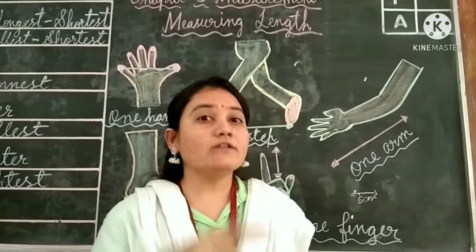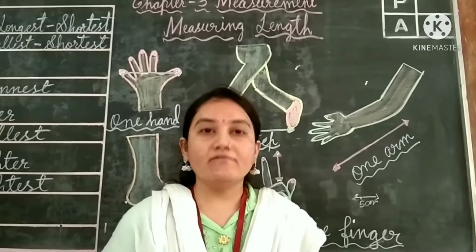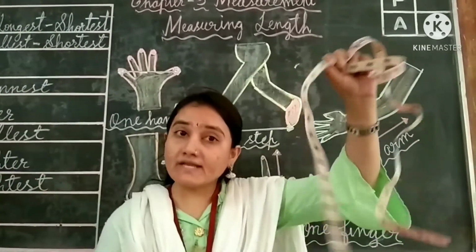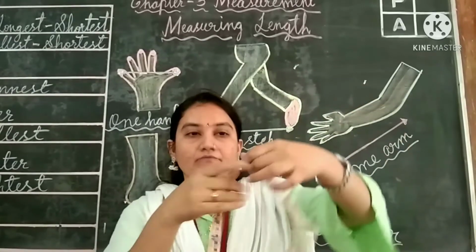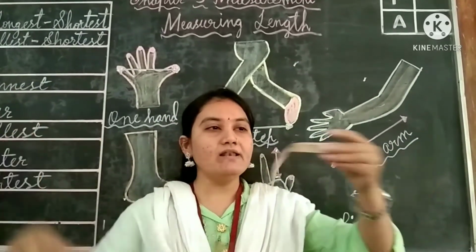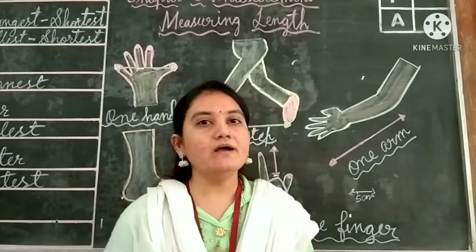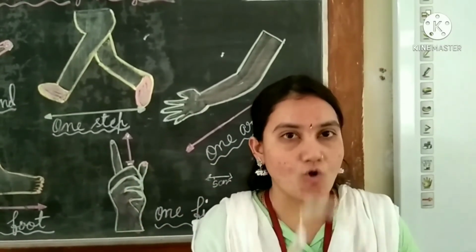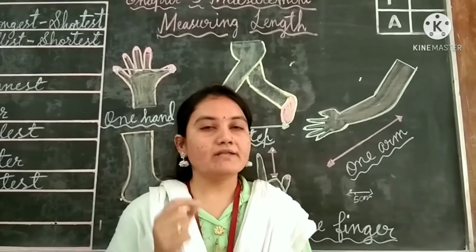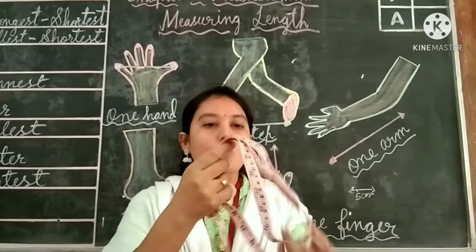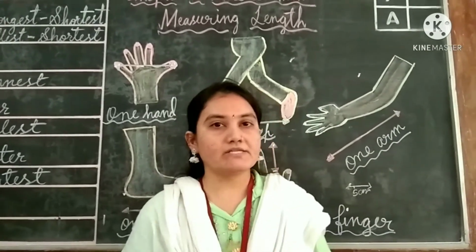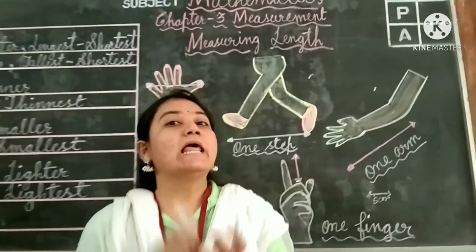Then what will the shop person do? He will take this measuring tape, isn't it? With this measuring tape, he will give you the 2 meter of cloth. Got it, children? So these are the examples of how you have to measure the length.